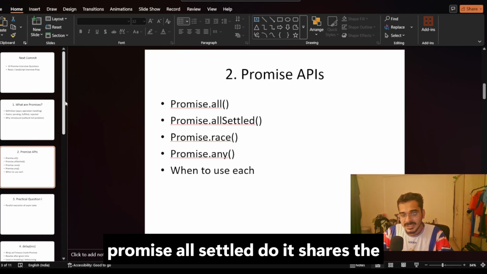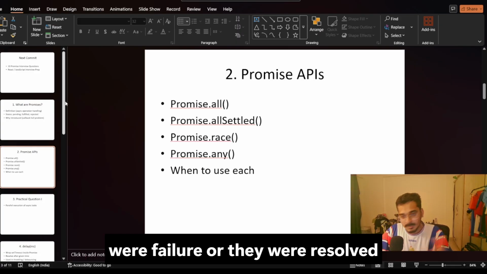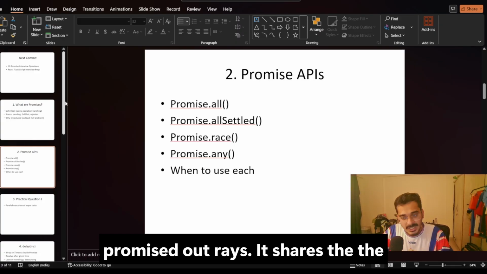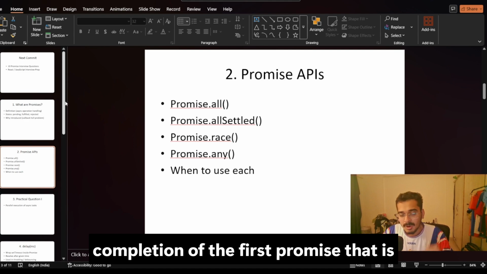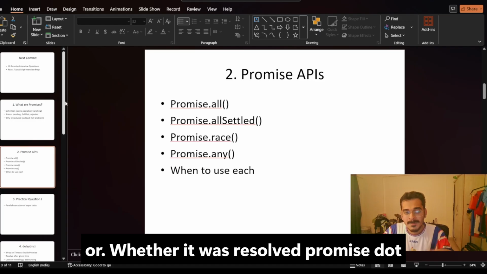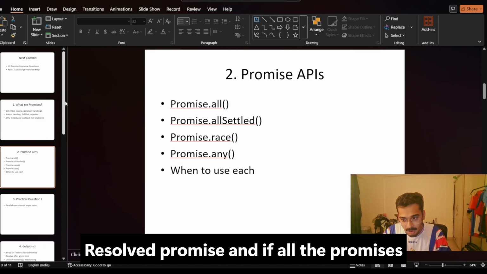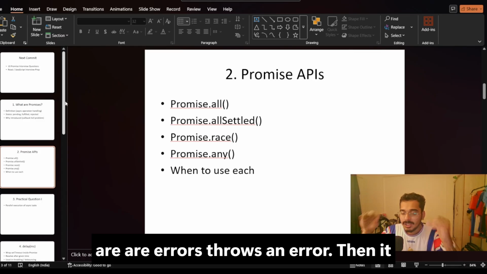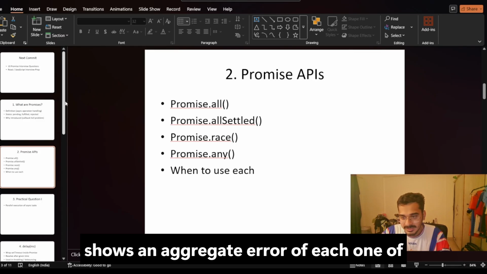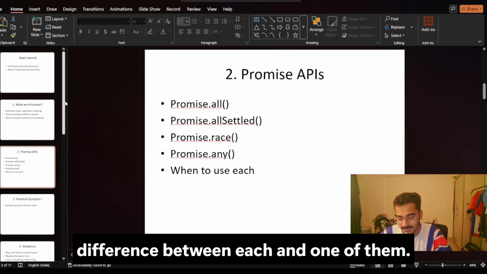What does promise.allSettled do? It shares the result of all the promises, whether they failed or were resolved. Promise.race shares the completion of the first promise that settles, whether it failed or was resolved. Promise.any shares the first resolved promise, and if all the promises throw errors, it shows an aggregate error of each one of the promises. You should know the difference between each one of them.